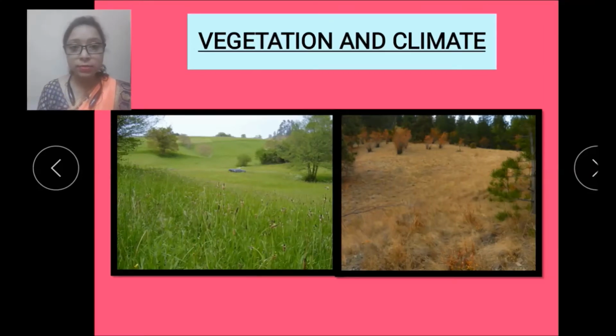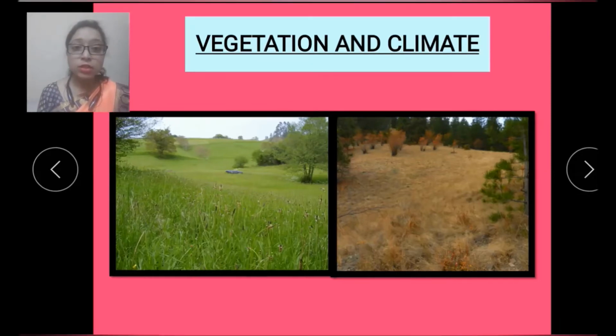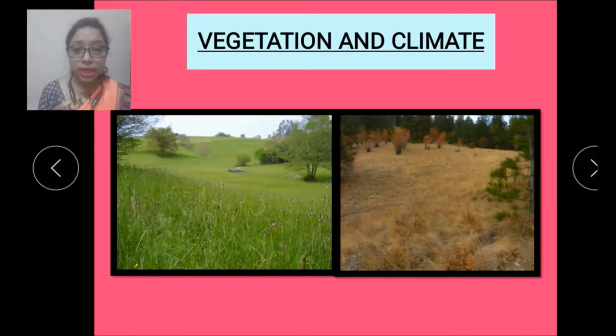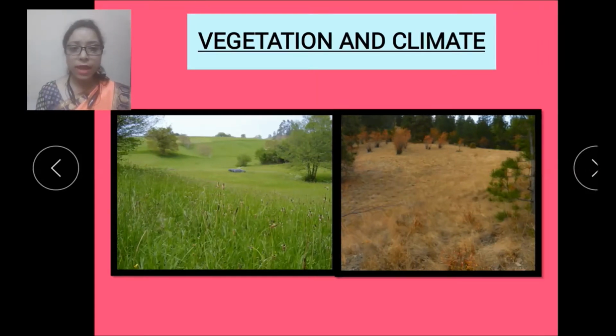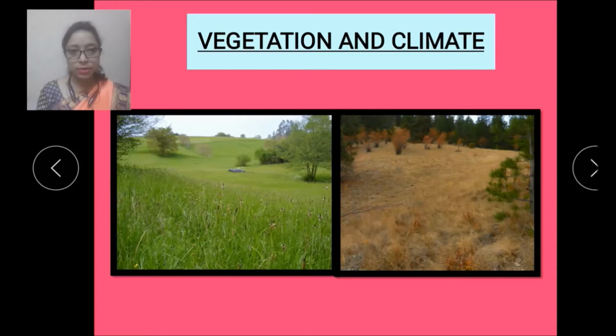And it is fertile because it contains a large quantity of humus present in the soil. Now what is humus, children? You must have learned in your science what humus is. So now let's revise what is humus. The organic component of soil formed by the decomposition of the leaves and other plant material by soil microorganisms. So this is the meaning of humus.